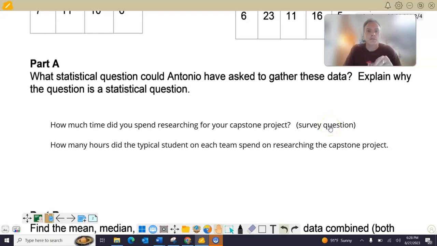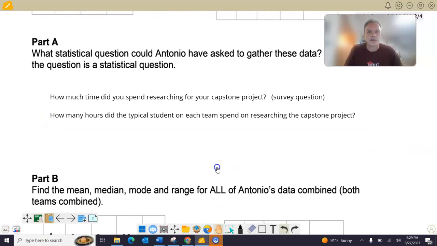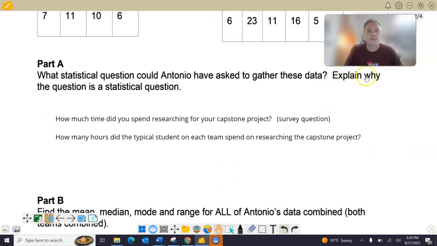Some of you thought more of a general question, and that works too. Like, how many hours did the typical student spend on researching the capstone project? That's kind of what he was wondering right there. Okay, I forgot to put my question mark over there. Must have that. Okay, and so those are good questions. Now, here is the second part. Explain why the question is a statistical question. They are statistical questions because the data can give a variety of answers.